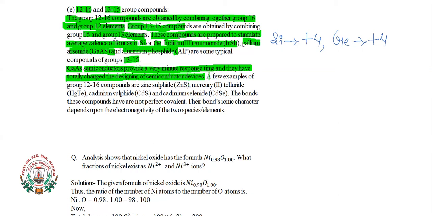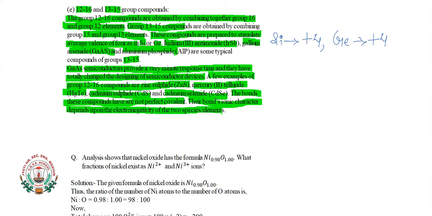A few examples of group 12-16 compounds are zinc sulfide, mercury telluride HgTe, cadmium sulfide CdS, and cadmium selenide CdSe. The bonds of these compounds are not perfectly covalent. They have some ionic character, which depends on the electronegativity of the two species of elements.